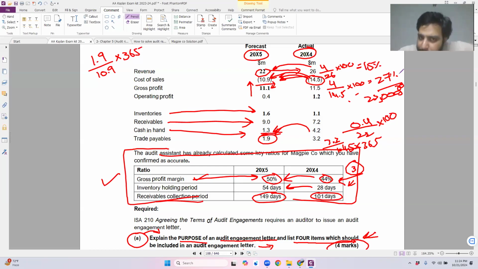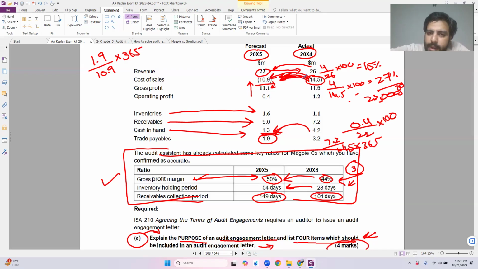My step number one in this case, what is it going to be? Step number one, I would state that there is a risk. What is the risk of under or overstatement? The cost of sales. The revenue does not have any kind of understatement. So I would state that there is a risk of understatement of cost of sales within the statement of profit and loss. Simply.